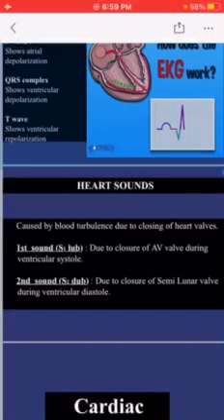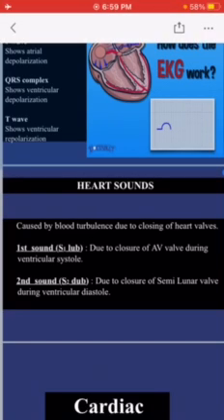Next is heart sounds. How the heart sounds are produced. Heart sounds are produced due to turbulent blood flow. Turbulent blood flow means irregular flow of the blood. And this irregularity in the flow of blood is produced during the closure of heart valves.